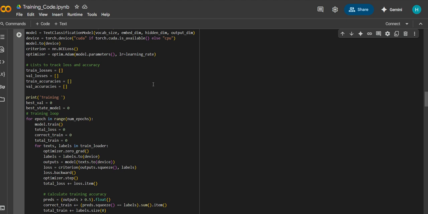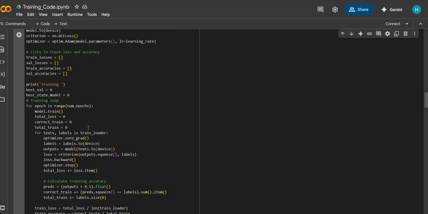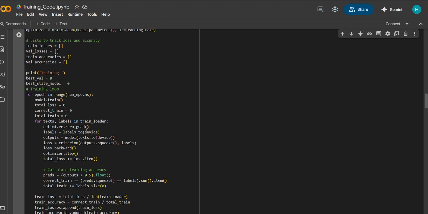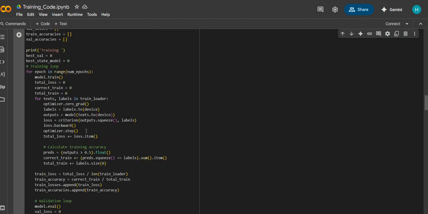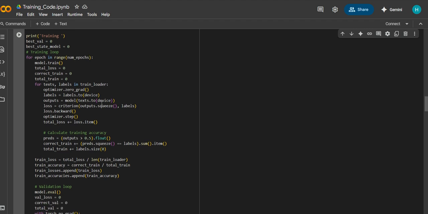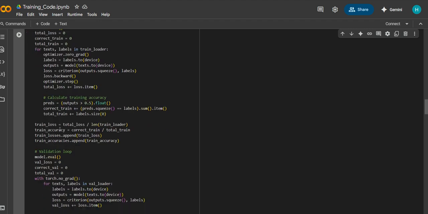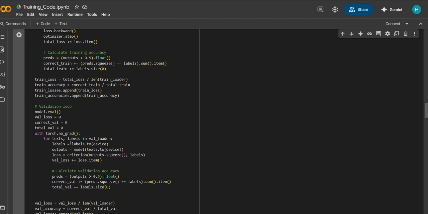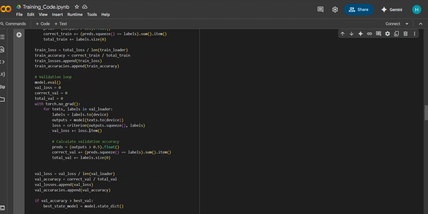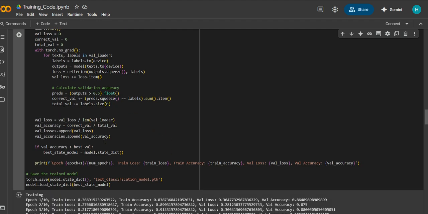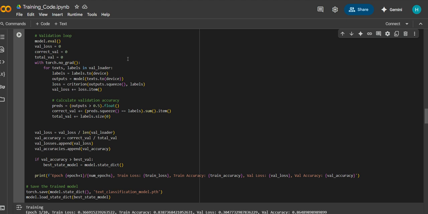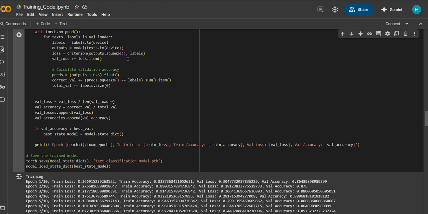Now we are using the training loop. The model learns by adjusting its parameters over multiple iterations, based on how well its predictions match the true labels. After each epoch, the model is tested on unseen validation data to check its performance. After running the model through the training and validation datasets, we have to find the best model.